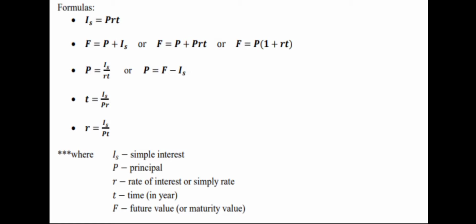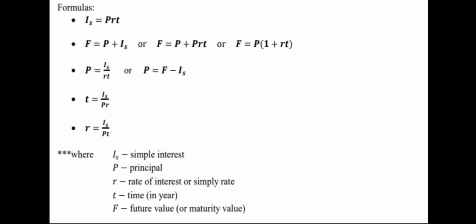How do you get the principal? Principal is equal to simple interest over rate times time, or principal is equal to future value minus simple interest. Yung T naman, or time, how do we get that? It's simple interest over principal times rate. And yung R, which is the rate, you get that by dividing simple interest over principal times time.